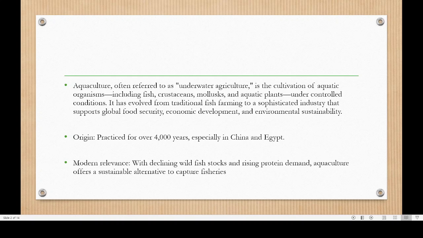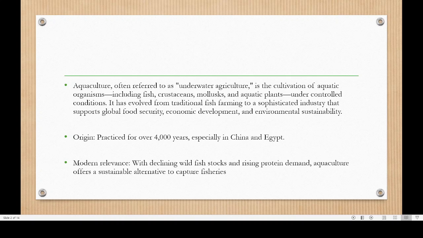If you go to certain countries like Japan, Korea, etc., they are using these seaweeds or type of alga for many kinds of food items like for soups, etc. So this practice has been here in China as well as in Egypt for a very long period of time. It is around 4,000 years back. We can see that people are using some kind of fish farming.